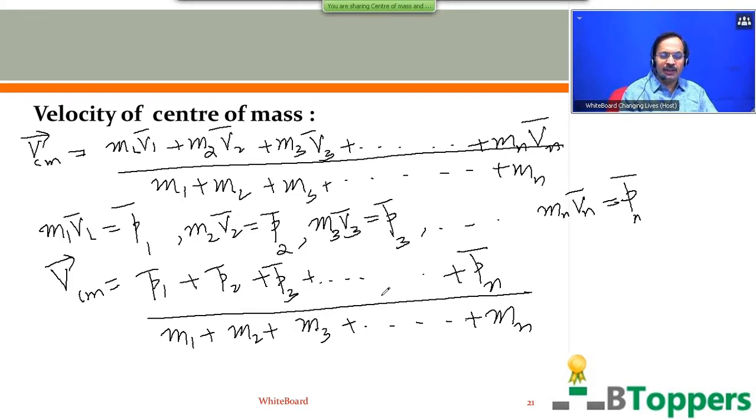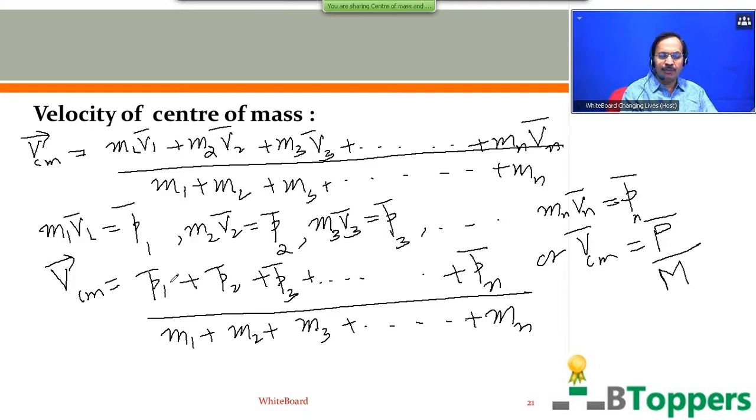So the vector sum of linear momenta of all the n particles gives you the total linear momentum of the system, which may be denoted by capital P bar. The sum of the masses of all the particles gives the total mass of the system, denoted by capital M. So the velocity vector of the center of mass of the system equals the vector sum of linear momenta of all the particles divided by the total mass of the system.